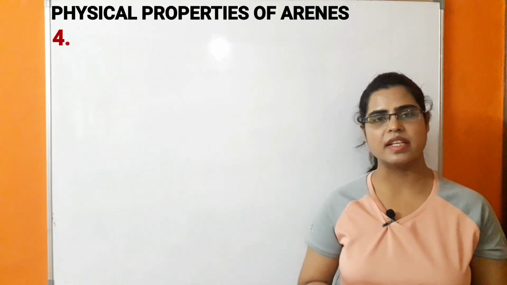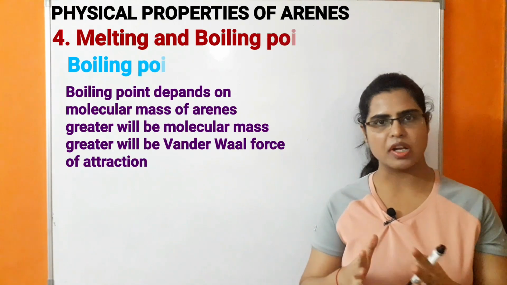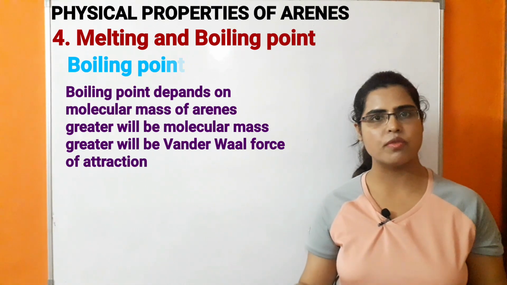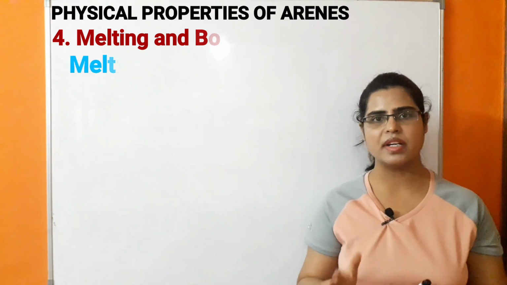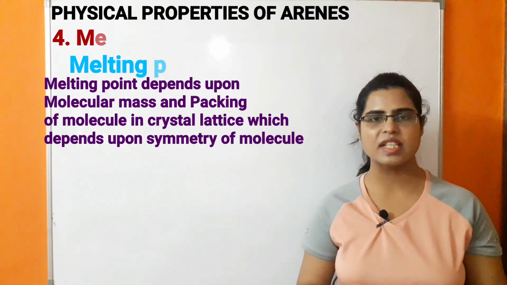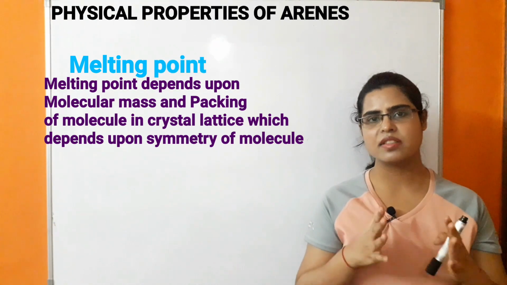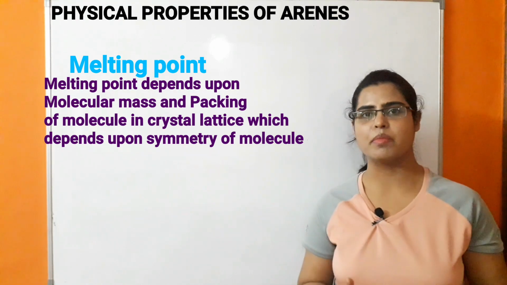Next physical property is boiling point and melting point. Boiling point is dependent upon the molecular mass. Greater will be the molecular mass, greater will be the van der Waals forces, then greater will be the boiling point. Melting point is also dependent upon the molecular mass of the arenes, but it is also dependent upon the packing. Greater will be the symmetry of the arene, greater will be its packing, then greater will be the melting point.